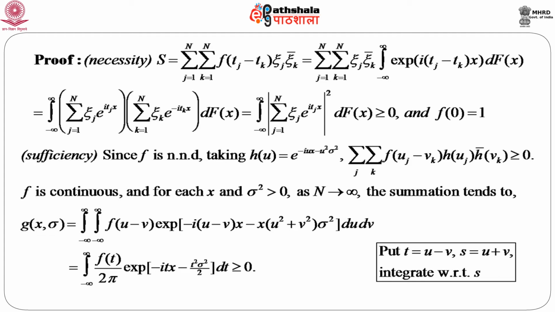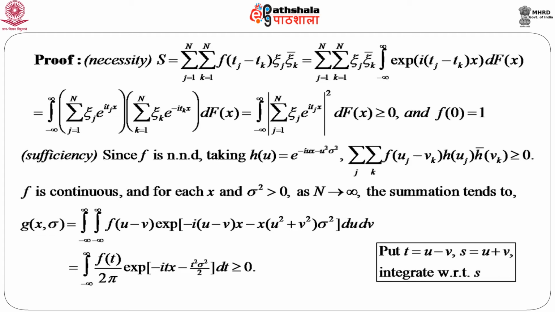g(x, sigma) is the integral from minus infinity to infinity, again an integral from minus infinity to infinity, of f of u minus v, e to the power minus i(u minus v)x minus (u square plus v square) sigma square, du dv. So, just by putting the expression of h(u) and h(v) bar in this expression and considering the limit as n goes to infinity, so that we can take this sum as the integral, we will get this expression.